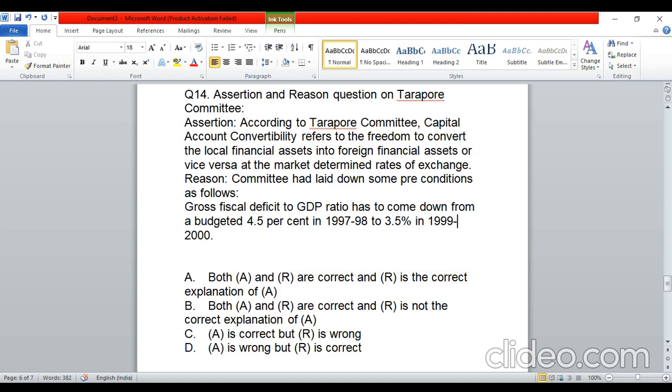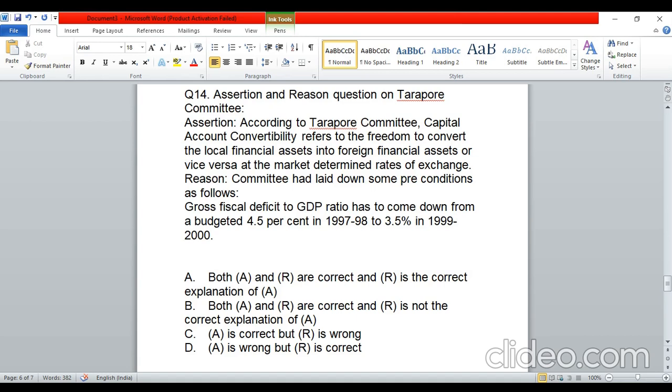This was what the report committee said. So I think this is true. Reason: now here there was a statement that the committee had laid down some preconditions as follows. That is, gross fiscal deficit to GDP ratio has to come down from a budgeted 4.5% in 1997-98 to 3.5% in 1999-2000. So the second statement, now this is also a correct statement, guys.